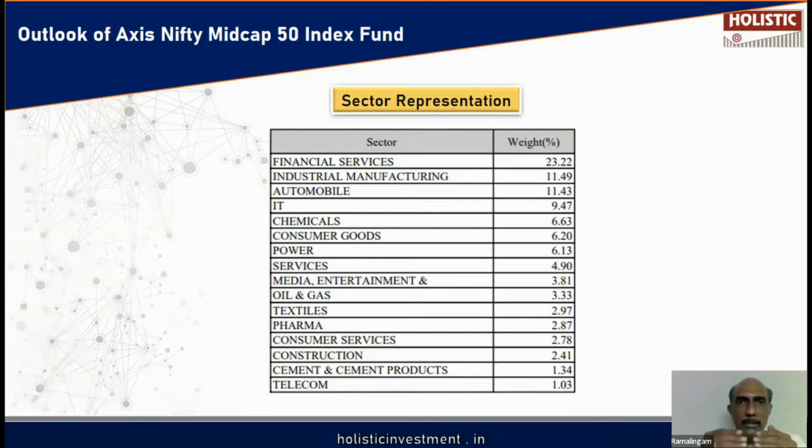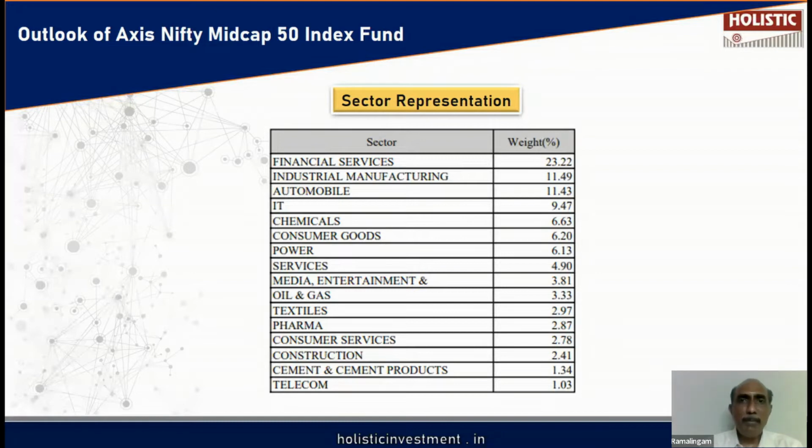So this Nifty Midcap 50 Index is not a concentrated index, it is a well-diversified index. These 50 stocks are spread across multiple sectors. So a healthy diversification is there in this particular index.